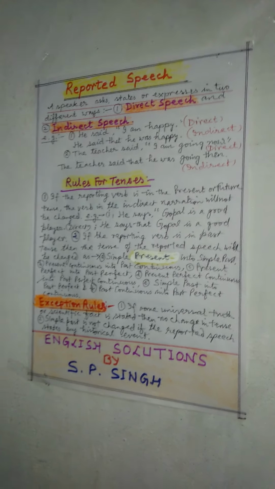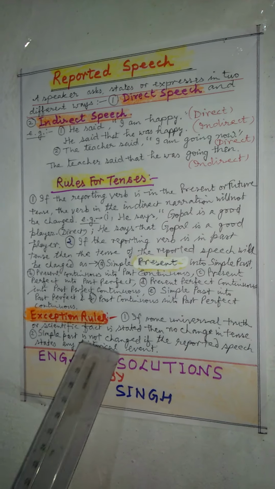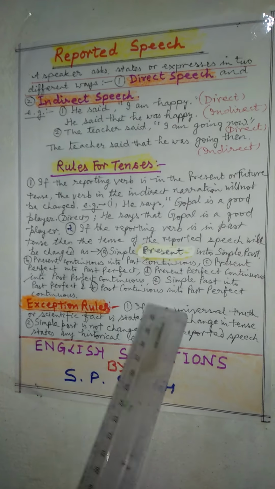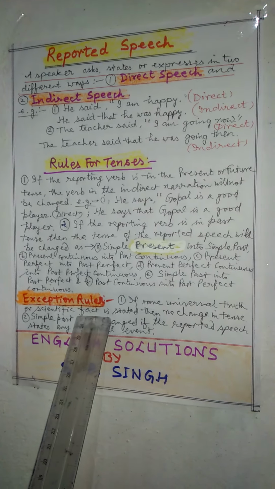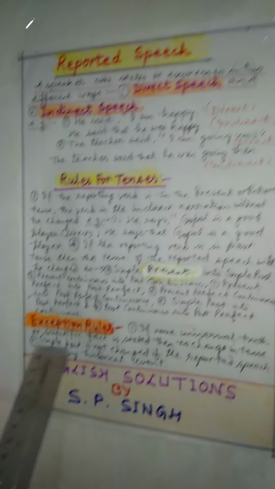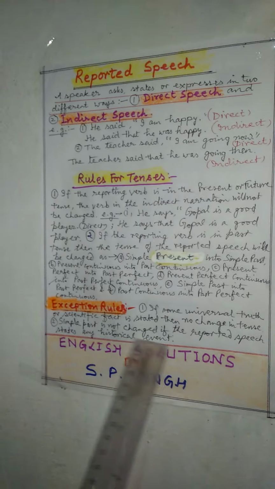This is a very vital point related to narration: you must have the idea about the changes of the tenses. But there are certain exceptions also. If some universal truth or scientific fact is stated, there will be no change in tense. Second, simple past is not changed if the reported speech states a historical event.